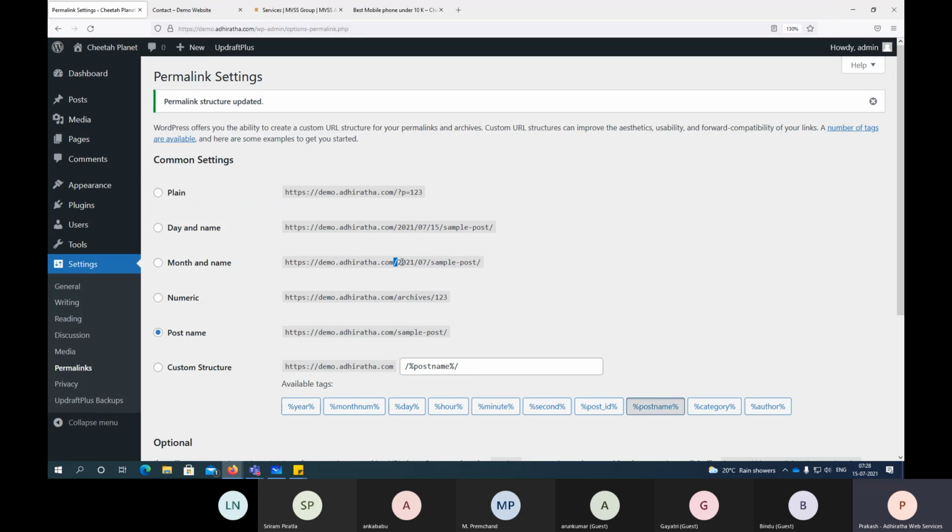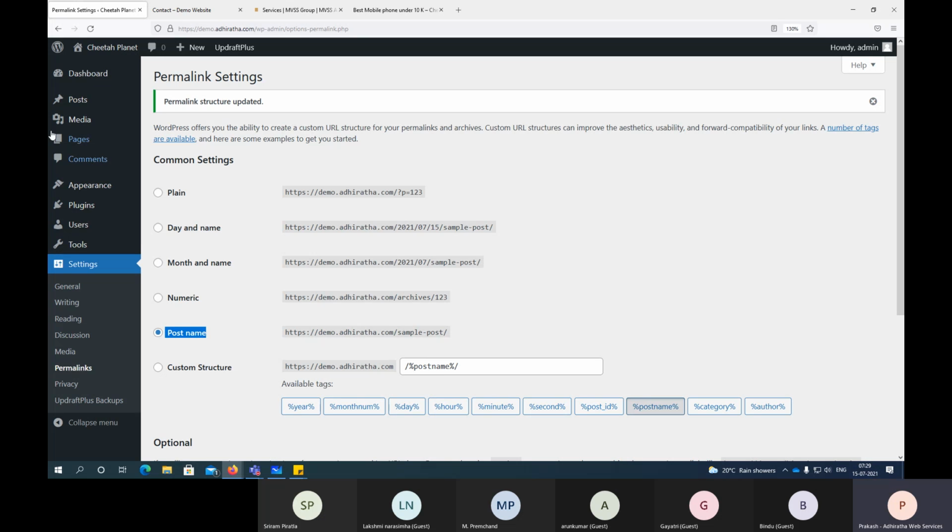If you assign a date here, what will happen? For today, it will be fine, right? It is the latest post. But for next year, it will become an old post. So Google will start putting you on the next page. I mean, second page or third page. Whoever is writing the latest post, they'll start recommending those blogs to users, right? So to avoid that, we should use post name.